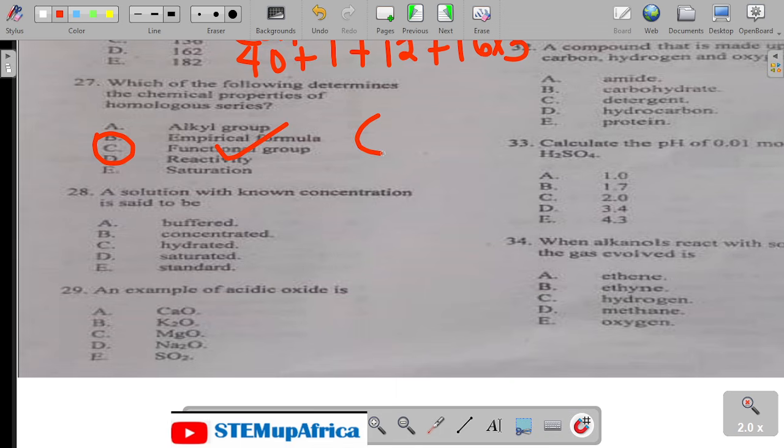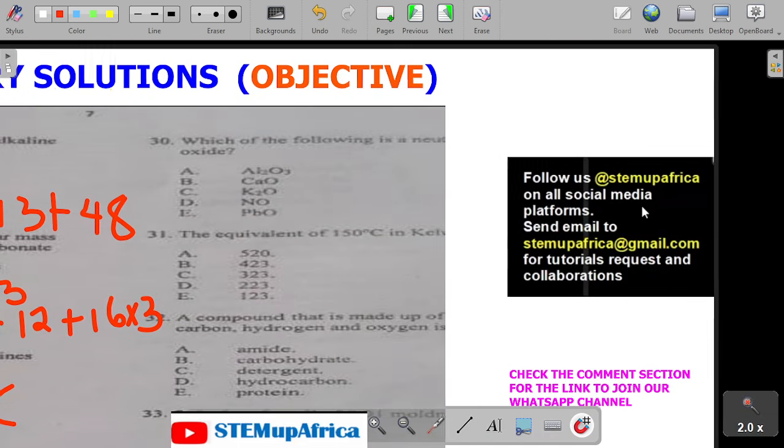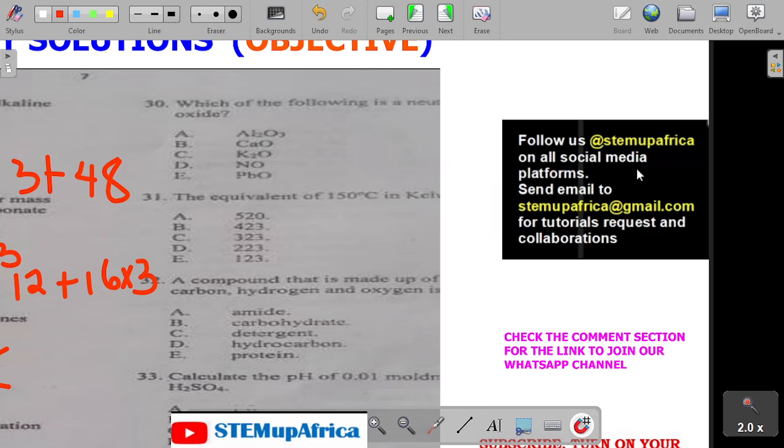28. A solution with a known concentration is said to be a standard solution. Chemistry this year is good to go. An example of an acidic oxide, which is an oxide of a non-metal: calcium, potassium, magnesium, sodium are metals. The only non-metal here is sulfur. So oxides of non-metals are called acidic oxides. That's number 29.